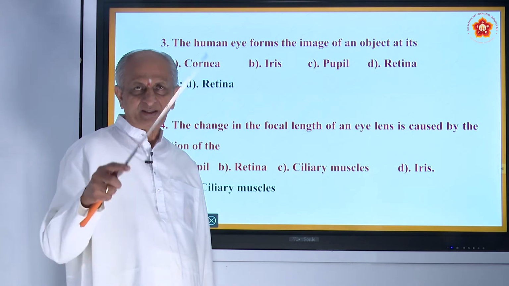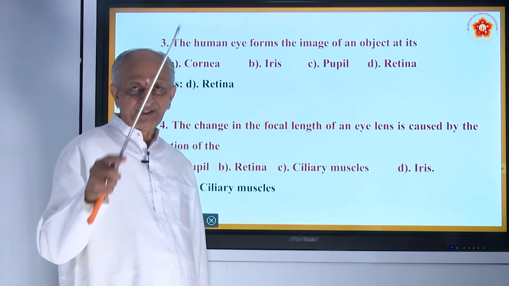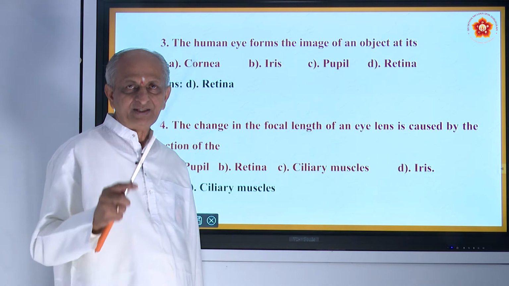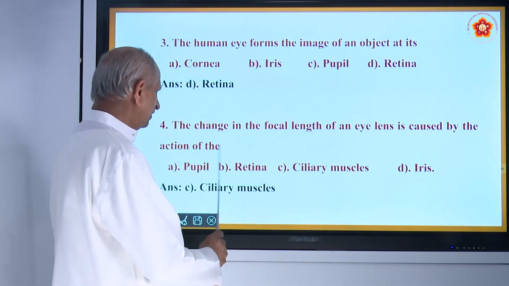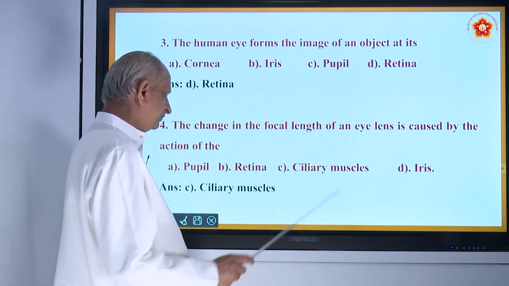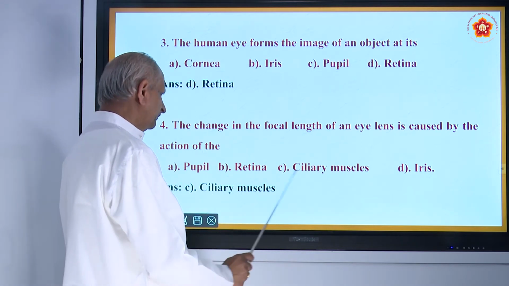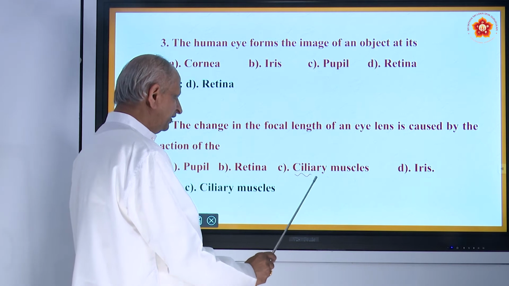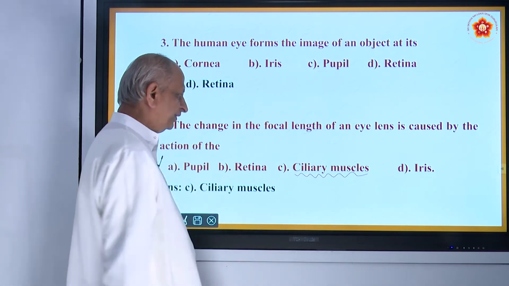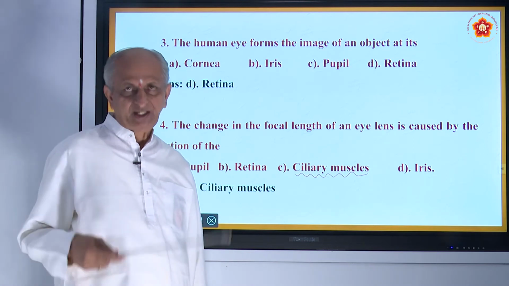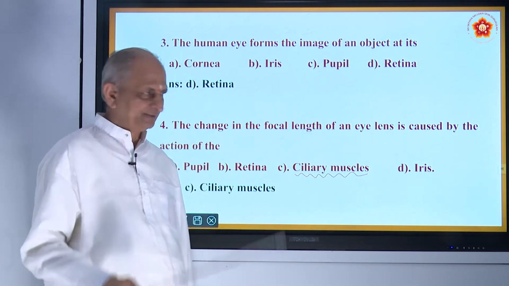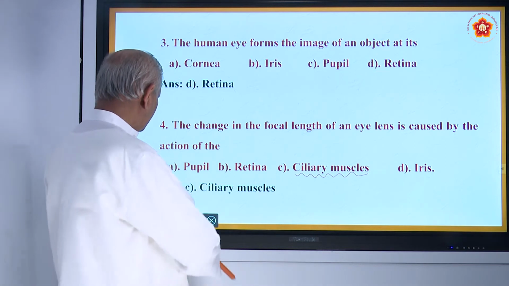So, that will adjust the size of the lens to increase it or decrease it. That is because of the action of the ciliary muscles. So, ciliary muscles is the answer, which can elongate or extend or can decrease the aperture of the lens.